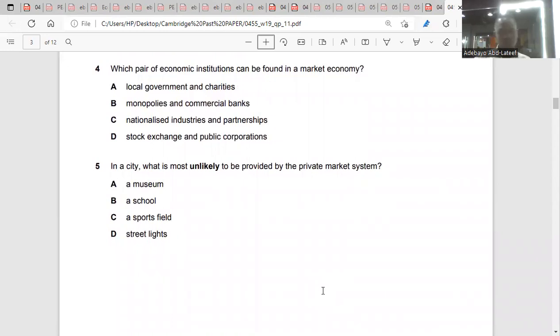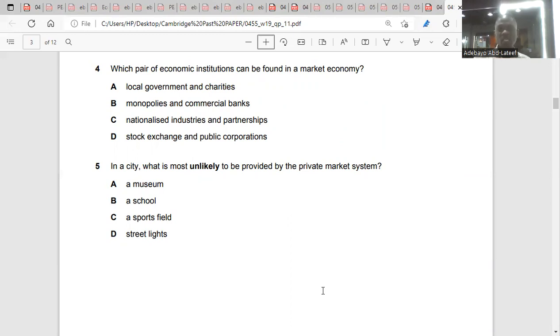Number 4. Which pair of economic institutions can be found in the market economy? What's the market economy? Market economy is an economy where resource allocation is being done by firms and private individuals. So that means the economic agents are like the firms and private individuals. Local government and charities, monopolies, commercial banks.